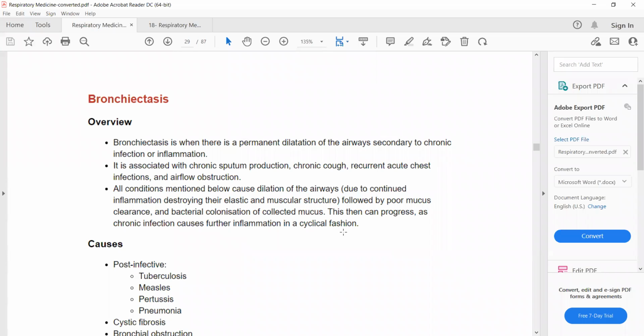All these things will occur in a cyclical fashion and it will lead to destruction of the elastic tissue that is present in the bronchial walls. When the elastic tissue is destroyed, it will be replaced by collagen and it will lead to permanent dilatation of the airways. So in short, bronchiectasis is a permanent dilatation of the airways secondary to chronic infection or inflammation.